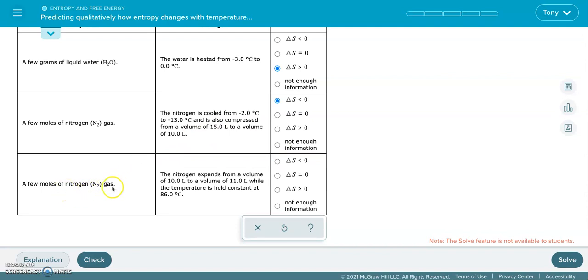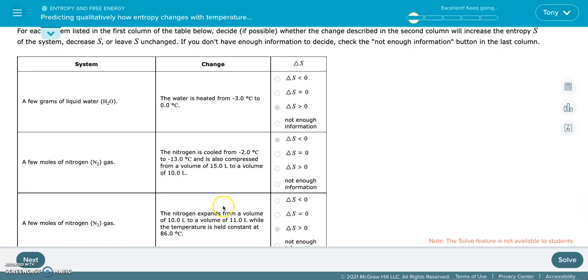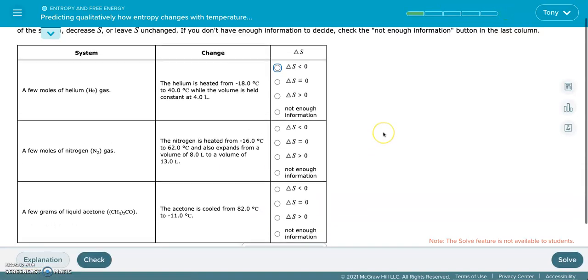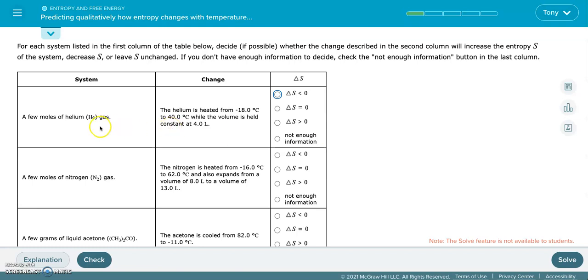A few moles of nitrogen gas. The nitrogen gas expands from a volume of 10 liters to a volume of 11 liters. That would be an increase of entropy while the temperature is held constant. If the temperature is held constant, that's not going to make any change in the entropy. So all we're worried about is that the volume is increasing from 10 liters to 11 liters, an increase in entropy. So that would be this one here. I feel like I talked a lot in that one, so we'll probably just do one more here. We won't finish the full learning progression. I don't think that's necessary.